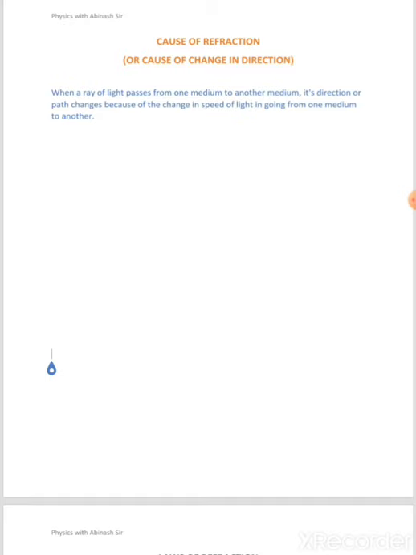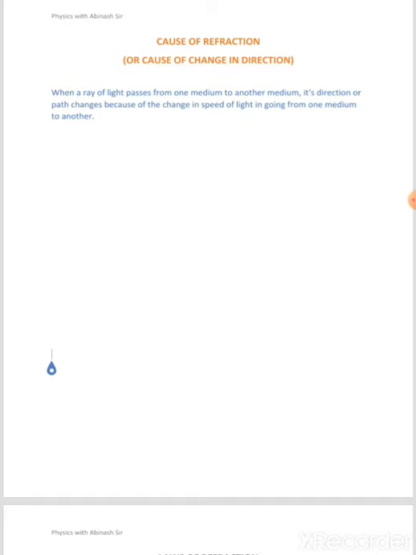And similarly, when a ray of light is traveling from a denser medium to a rarer medium, the light ray gets bent away from the normal. Now today we'll see why this happens.